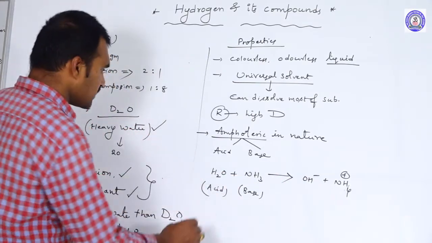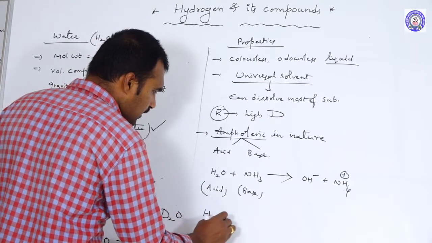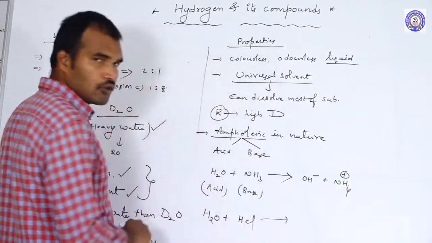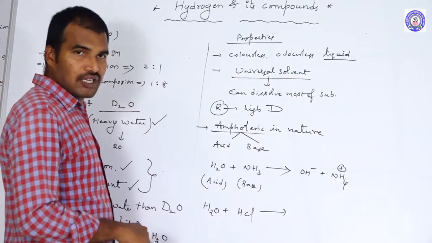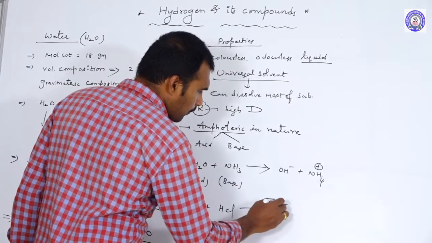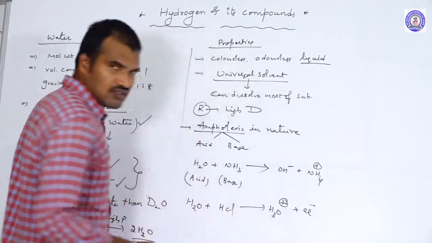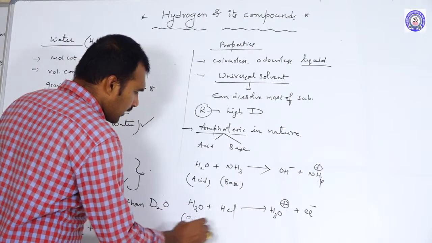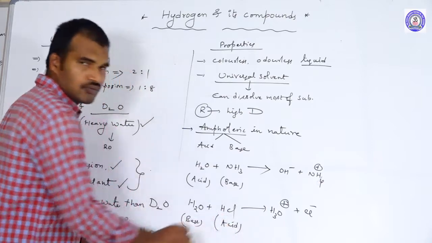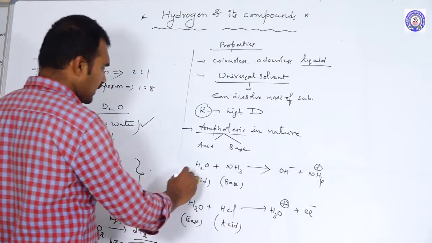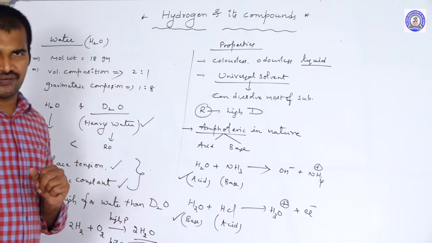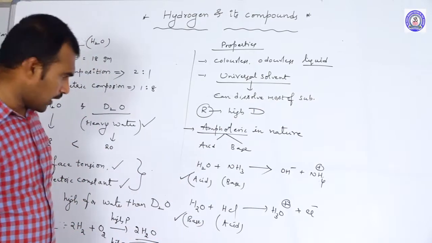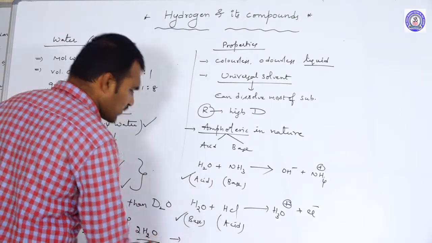Clear? So here H2O is acting as an acid. Next, suppose the same H2O is mixed with HCl. When you pass HCl into the water, H2O will accept the H plus and become H3O plus and Cl minus. That means here H2O is acting as a base, and HCl is acting as an acid. So it has the ability to show both acidic and basic behavior. That is why water is amphoteric in nature.